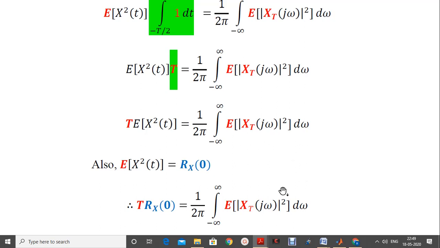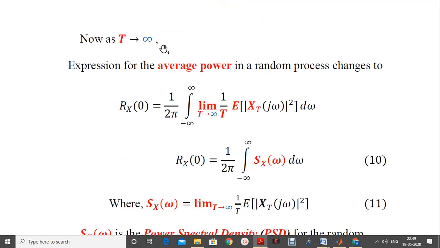You can see very clearly here the entire RHS is retained as it is. Now we will focus on the limits of the T. What happens to the window length T here? The window length can also take a very large value. Theoretically we write it tends towards infinity. It is not equal to infinity, it is tending towards infinity or assuming a larger value.